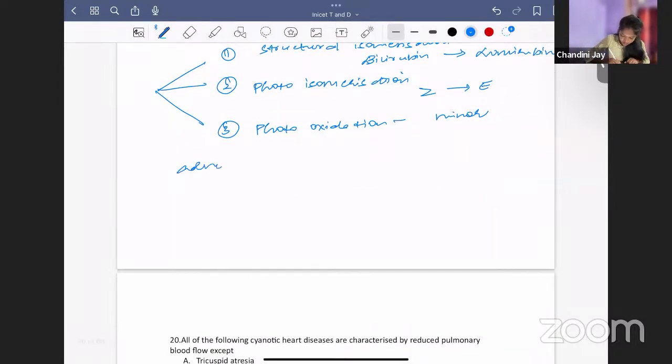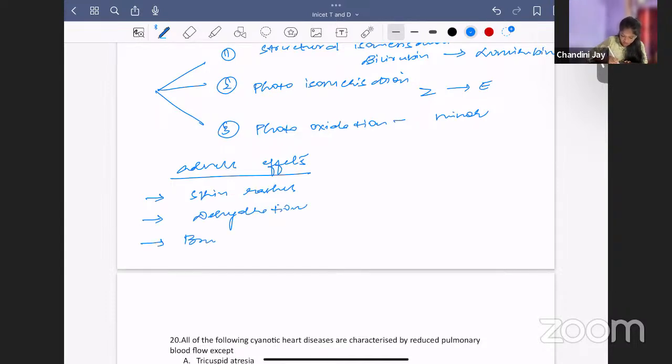What are the adverse effects of phototherapy? Sometimes skin rashes, sometimes dehydration because more surface is being exposed. And you have something called bronze baby syndrome. What is bronze baby syndrome? There is discoloration of the baby's skin. That is called bronze baby syndrome.